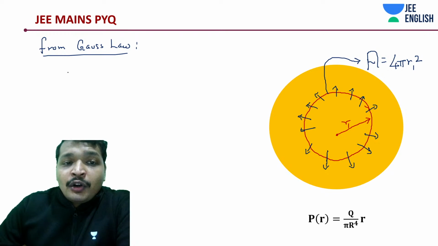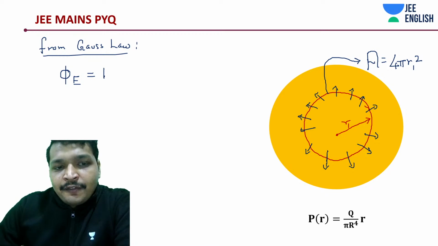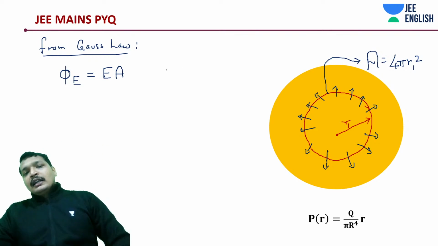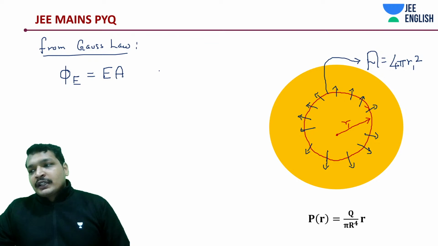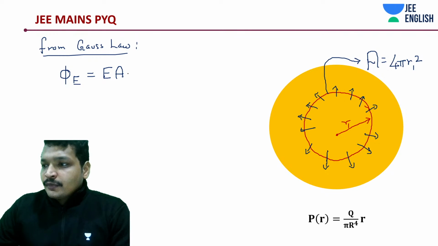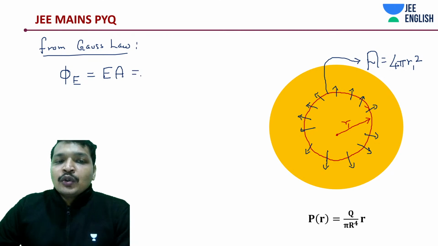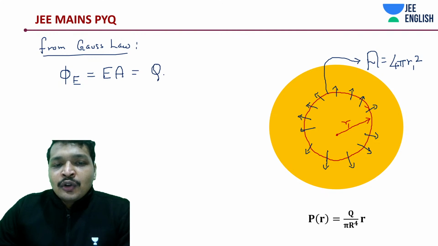What does your Gauss law say? Electric flux, which is electric field into a dot of area, in this case it can be E of A, because basically an electric field radially outwards and area vector is also radially outwards, which is going to be equal to Q enclosed by epsilon naught.